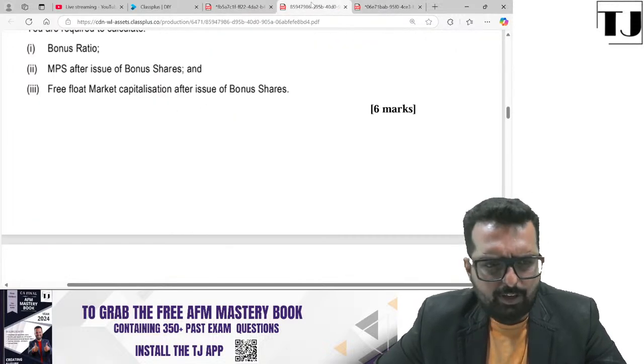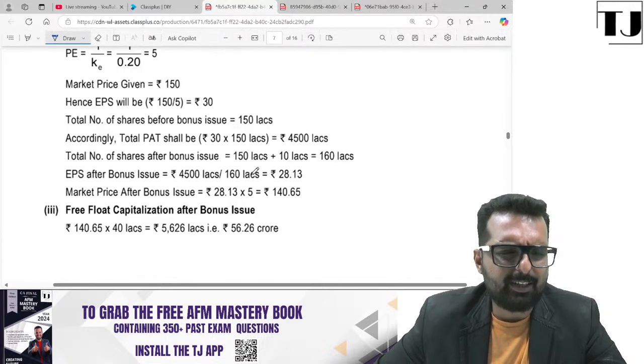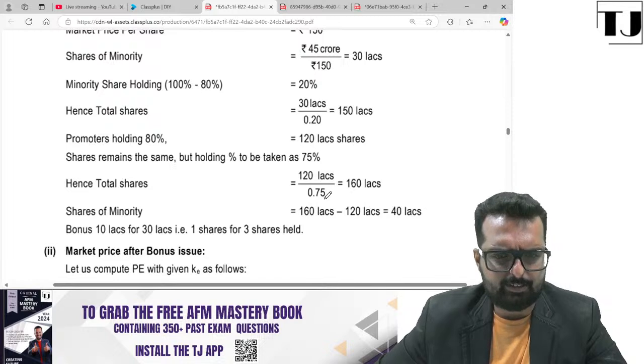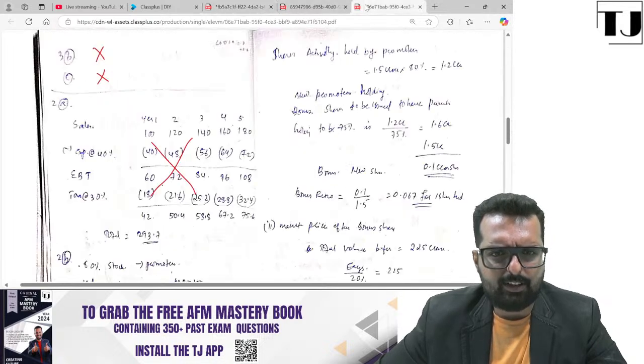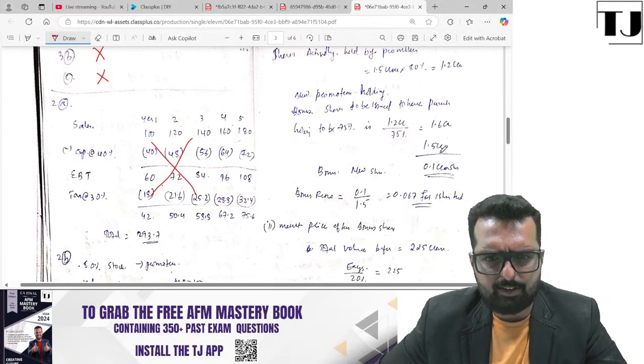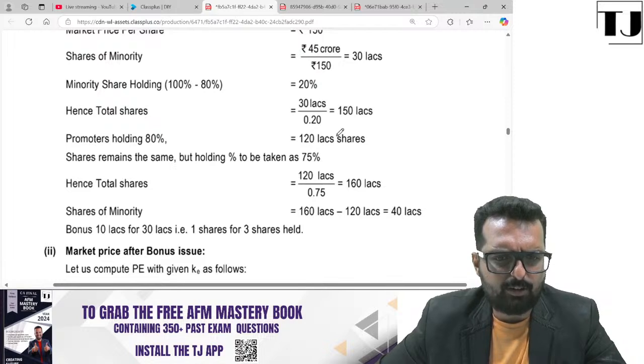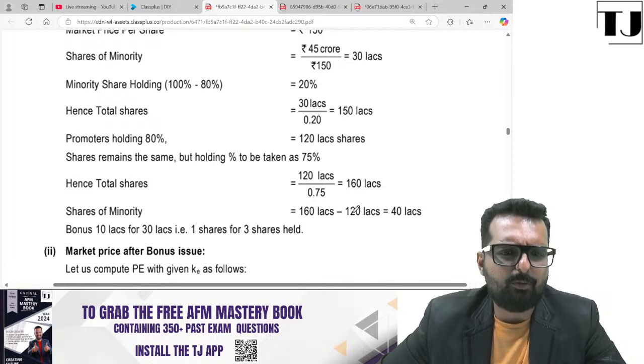One 1.2 divided by 75%. Yes, 160. That part is correct. 160. Then you should minus it with 150. The total share value is 150, but you should reduce it from 120.